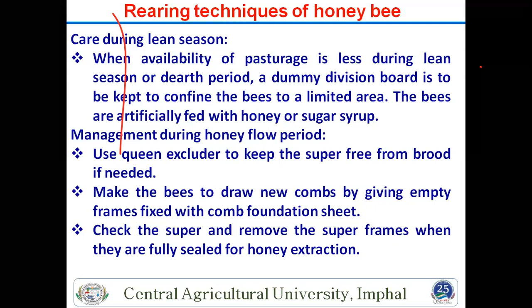There are two chambers. One is the brood chamber. We will also talk in the next slide about what a frame is and the parts of a frame. So in this, there is one brood chamber and another super. In between the two chambers, we add the queen excluder, because if the queen enters the super chamber, there will be a lot of egg laying and your honey will also be reduced. So for extracting honey, the queen excluder is required.